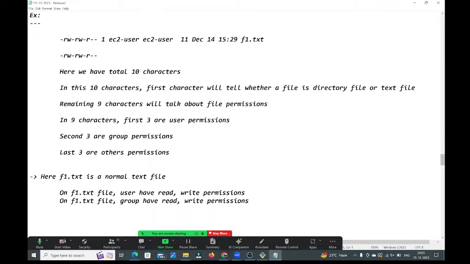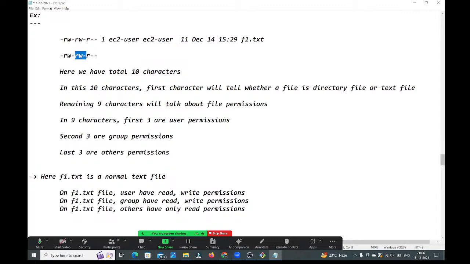On this f1.txt, others have read permission and execute permission. No, only read permission. See guys, others have only read permission. These are the permissions, guys. The first three talk about the user permissions, the next 3 about the group permissions, and the last 3 about the others permissions. Now, what permissions does the user have? Read and write permission, and there is no execute permission for the user. What about group?